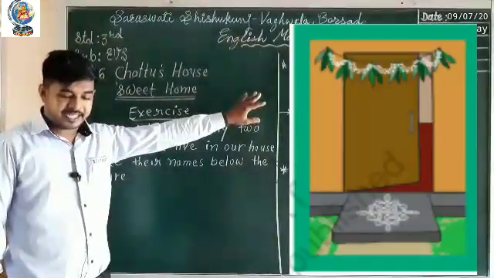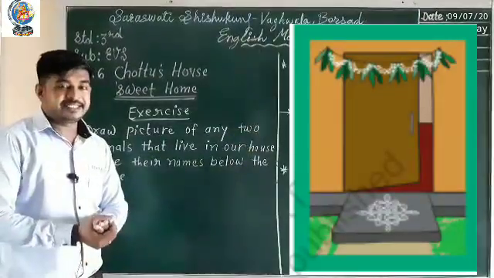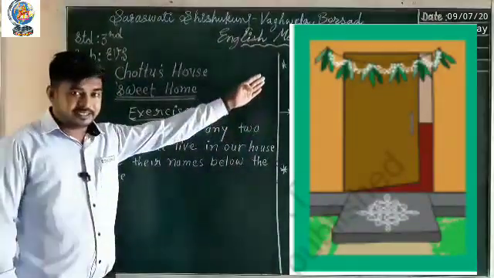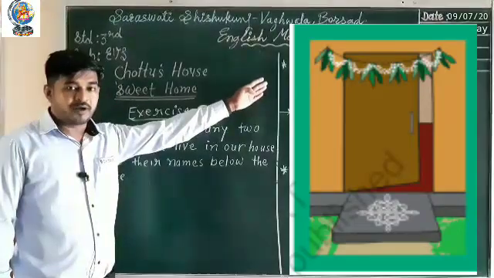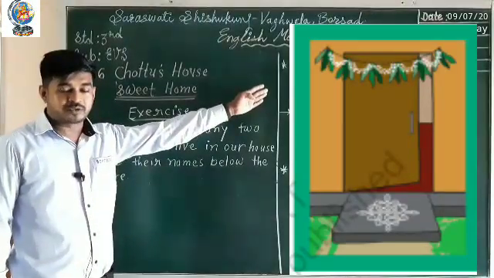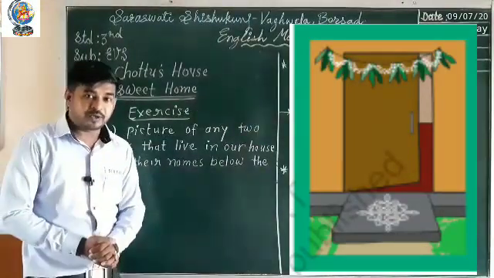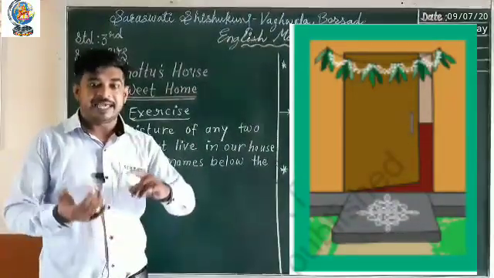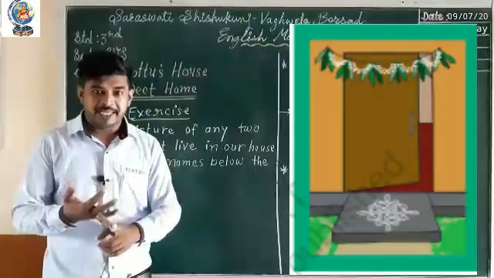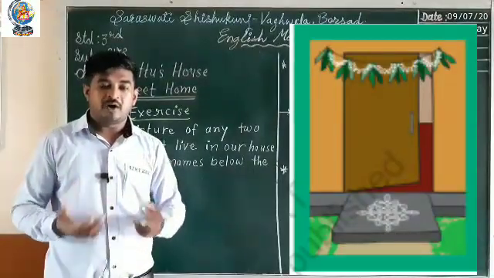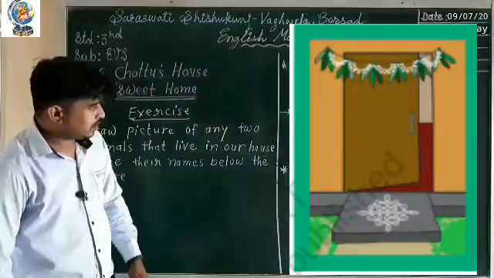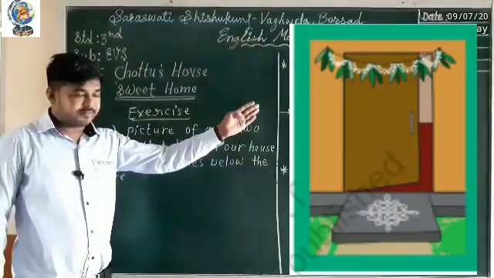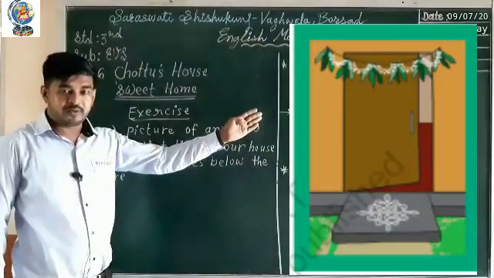This is the picture of a decorative house. We decorate our house on special occasions like festivals, marriage, birthday or any big occasion. Here you can see a beautiful picture of a decorative house.